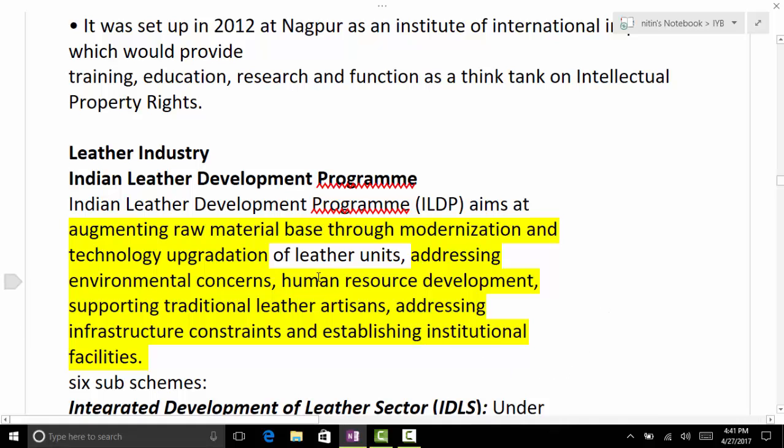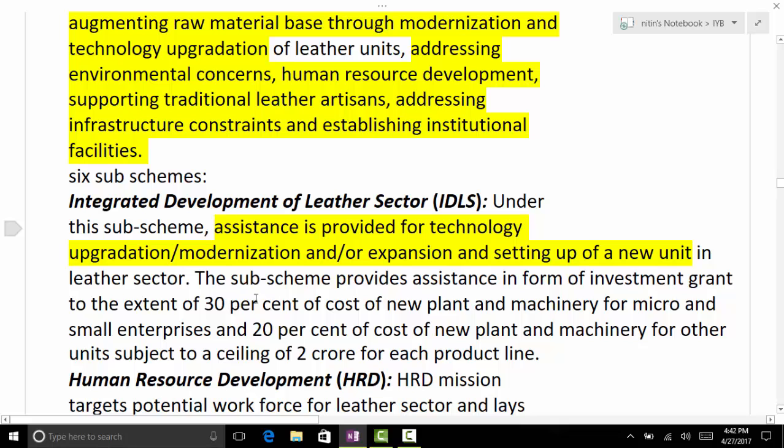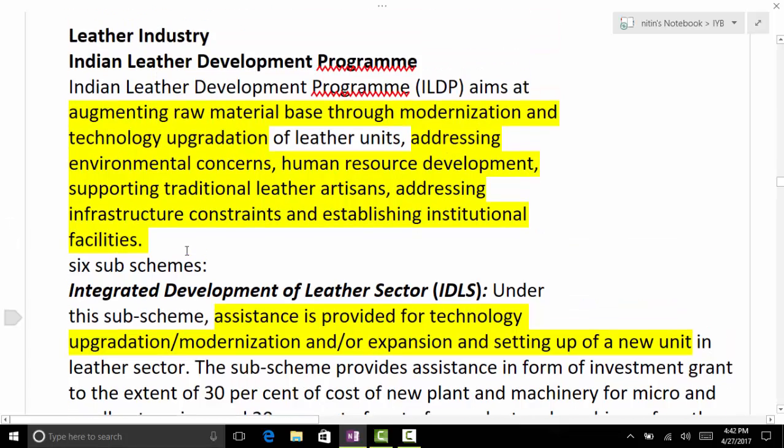One is the leather industry. So what is the program there? Indian Leather Development Program. We won't go through all the industries, only whatever I found relevant from our exam point of view and what was good information given in the yearbook that I have taken. So there is a program, the Indian Leather Development Program. It has 6 sub-schemes.